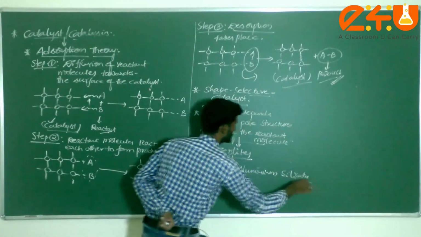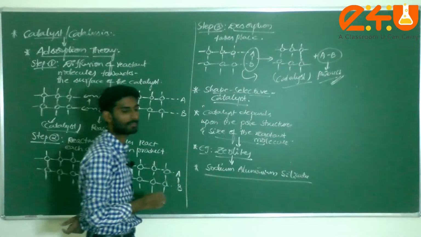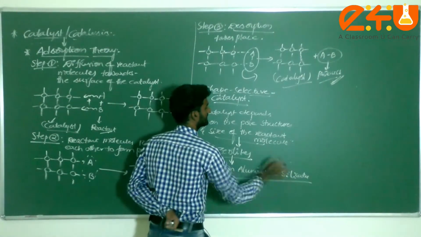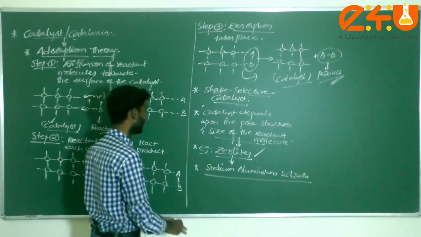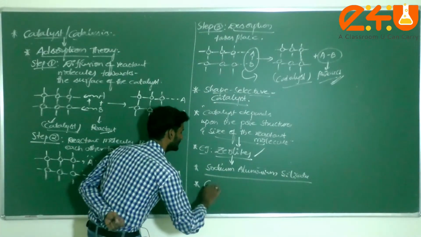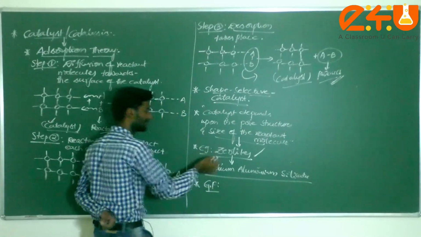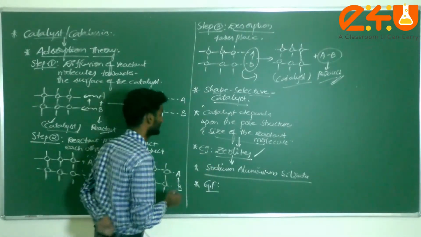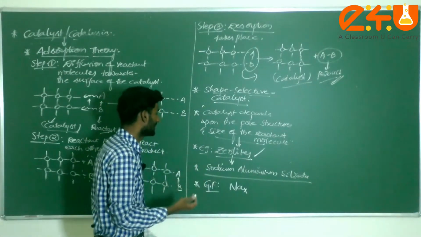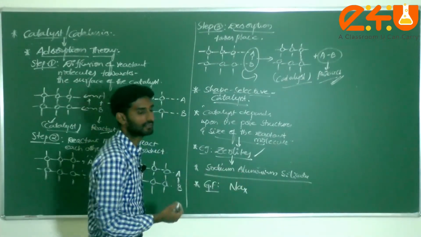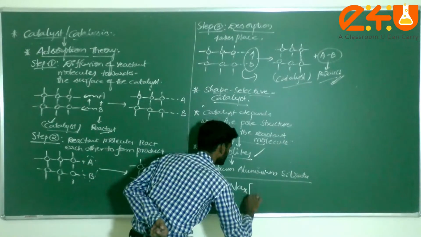Commonly, sodium aluminum silicates are called zeolites. Now the general formula or general representation of zeolites: Na, we can take it as X, that means Na2 or Na3, a particular coefficient number.